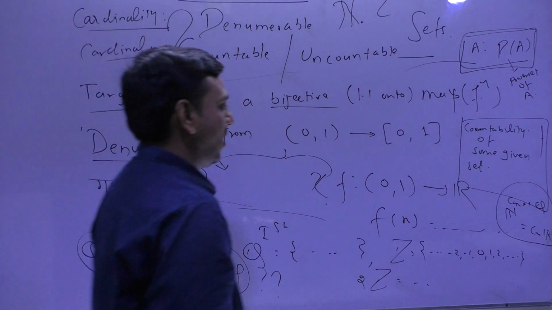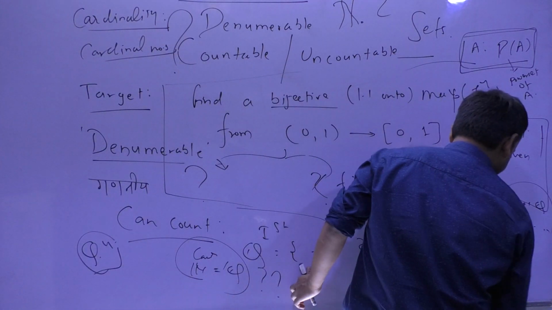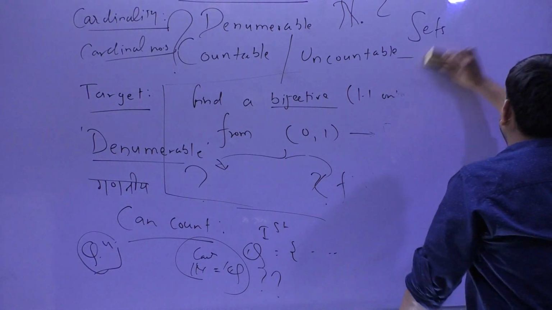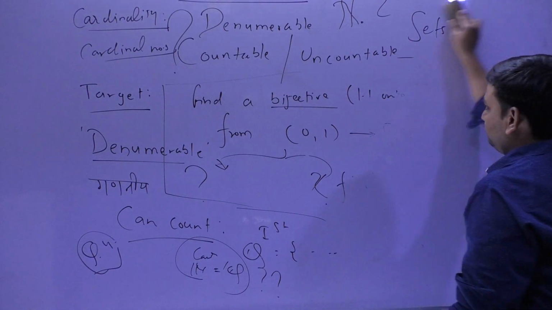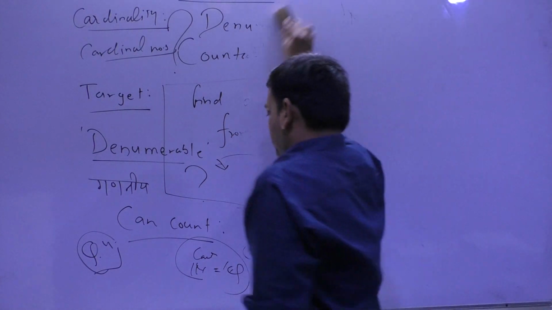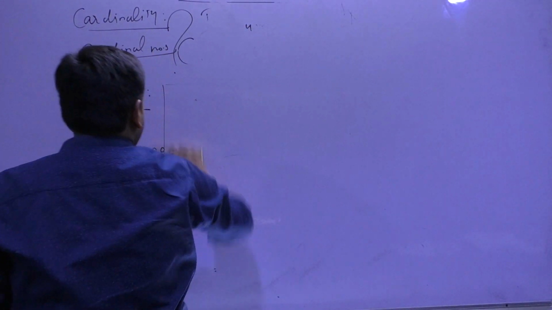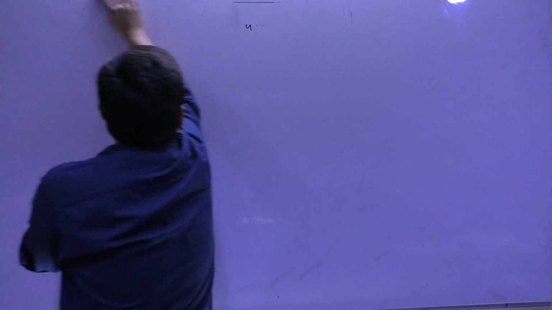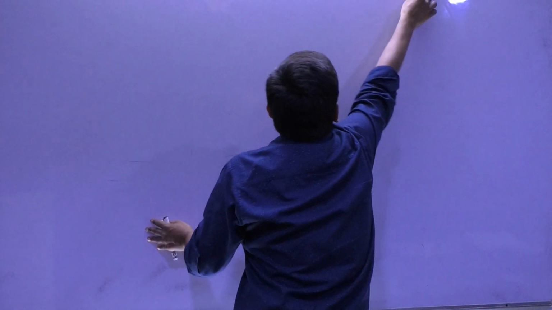Let's move on. Number first is, as I told you, in real analysis you may feel that everything is obvious, but everything has a proof there.